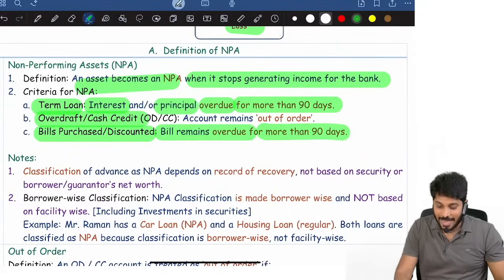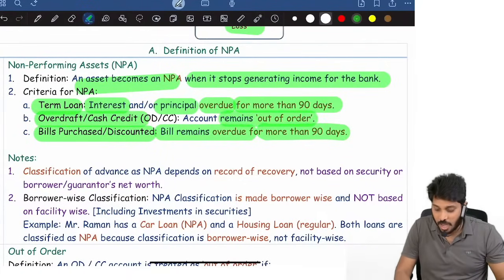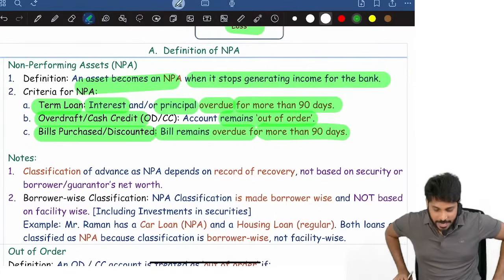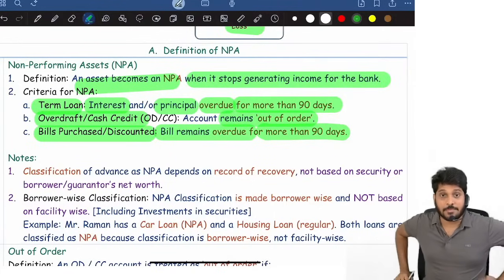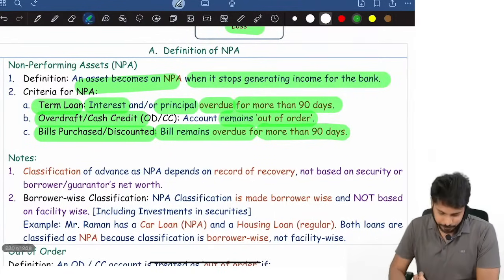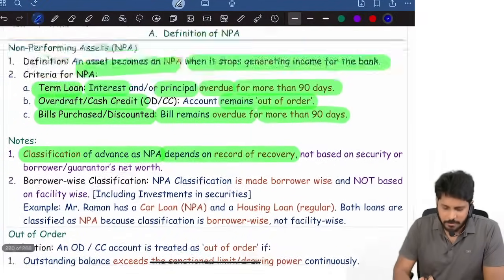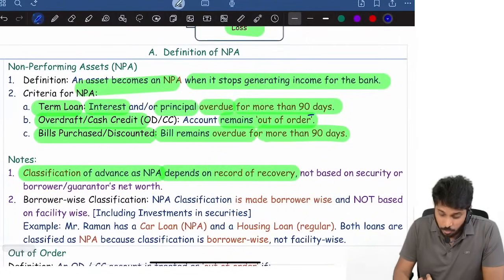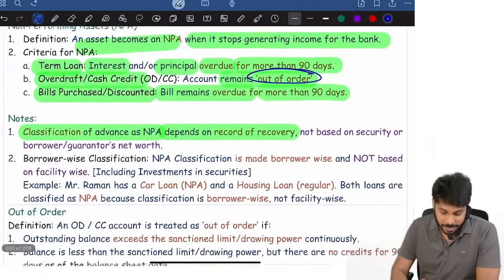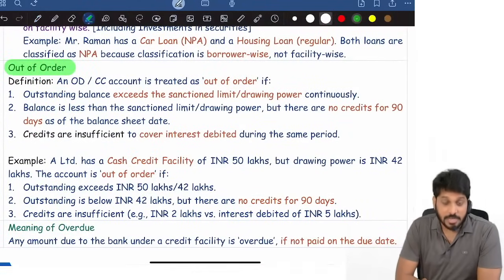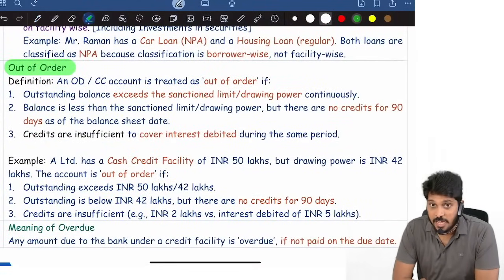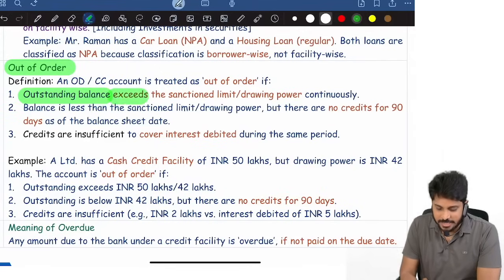Third one, cash credit and overdraft. They will become NPA if they are out of order. A cash credit and overdraft are treated as NPA if they are out of order. Now, remember, classification of NPA depends upon record of recovery. But fine, I'll go back to that point later. What is out of order first? Out of order means what? Out of order, there are three circumstances where we say a cash credit OD is out of order. Like first one, outstanding balance is exceeding sanctioned limit and drawing power continuously.